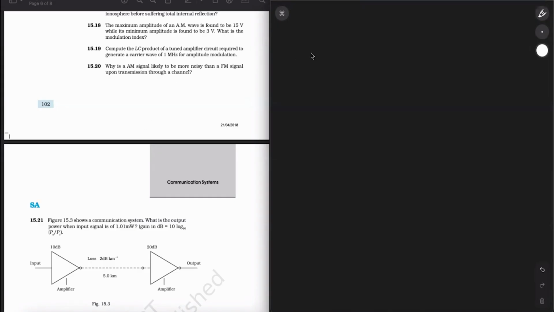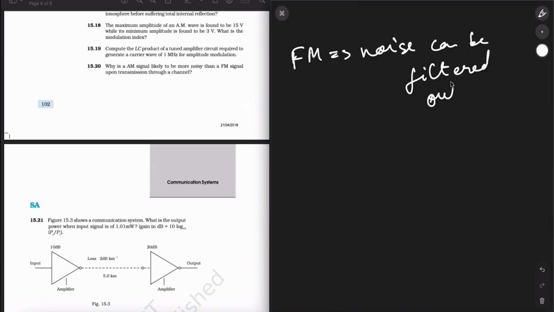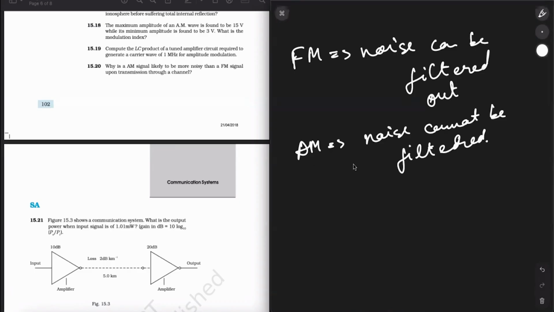Simple thing you need to remember: in FM, noise can be filtered out. But in AM, noise cannot be filtered out. The receiver thinks that it is part of the carrier amplitude. So in AM, it is more difficult. The modulation index mf is inversely proportional to the modulating frequency fm, while in PM it does not vary. We already know all this. So this was the important concept in this.